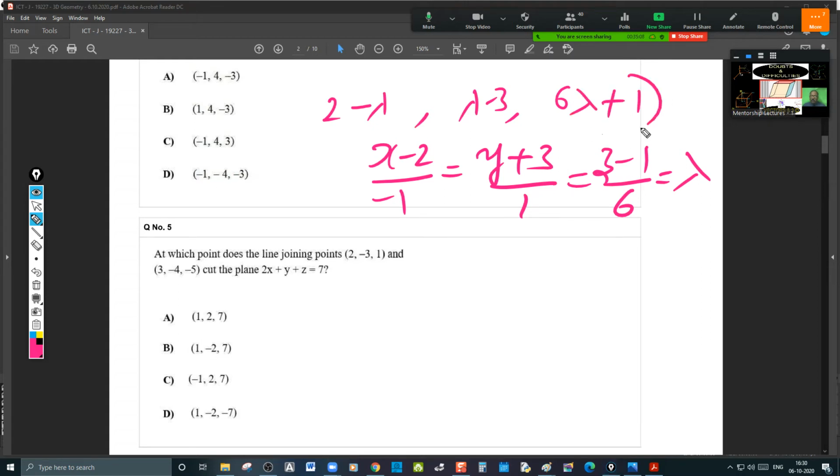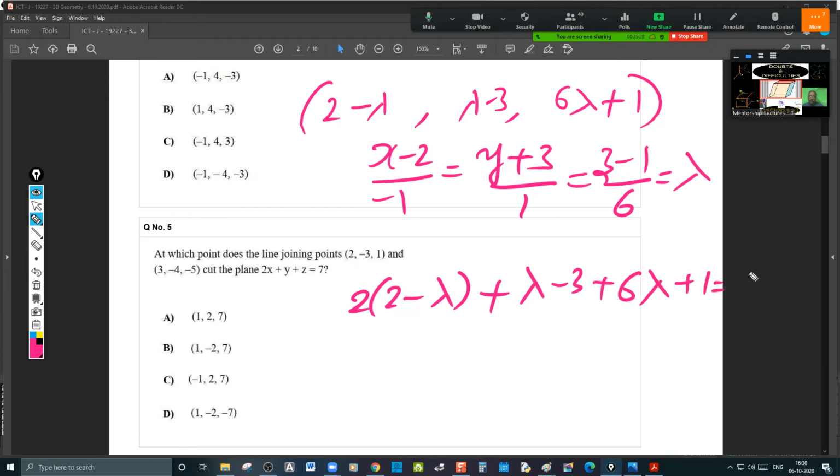This gives you any point on the line. But it must lie on the plane, so substitute this point in the plane equation: 2 into (2 minus lambda) plus (lambda minus 3) plus (6 lambda plus 1) is equal to 7.